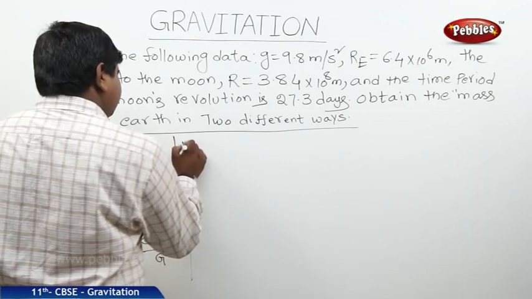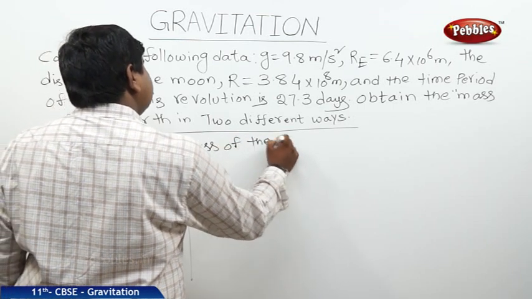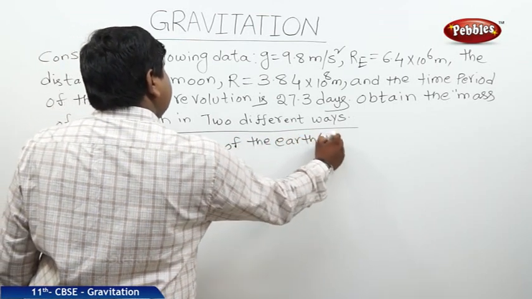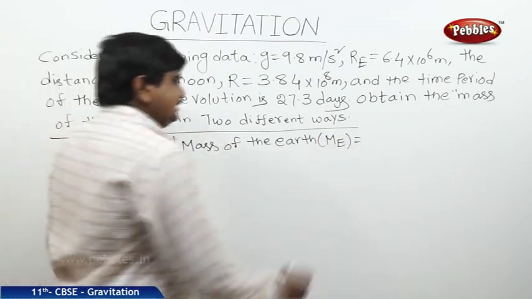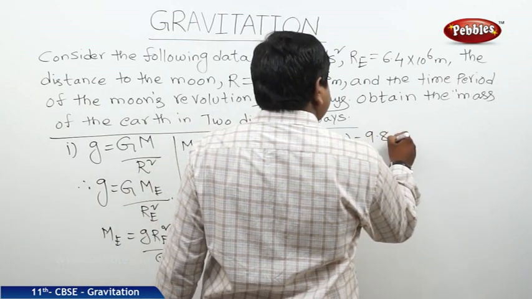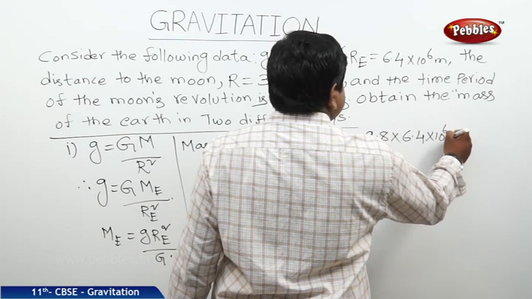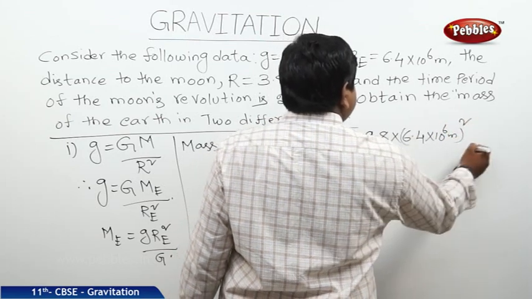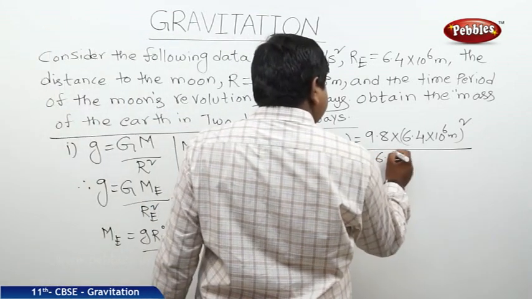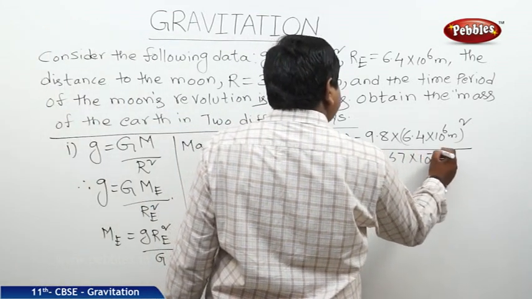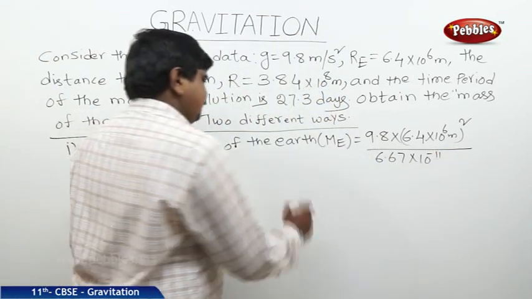Therefore, the mass of the Earth Me is equal to small g, 9.8, into the radius of Earth, 6.4 into 10 to the power of 6 meters, whole square, whole divided by capital G, which is 6.67 into 10 to the power of minus 11 Newton meter square per kg square.